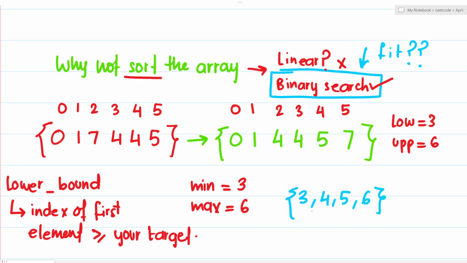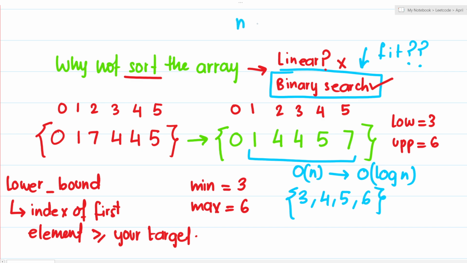isn't it? So what I'm going to do, I'm not going to iteratively go on this array. I'm going to apply binary search on this part of the array. You're getting my point? So the first mid which will be calculated is going to be this 4. Then I'll have to decide whether I want to move on to the right side, whether I want to move on the left side. So basically, something which I was previously doing in O of n, now after having sorted the array, it's going to take O of log n.